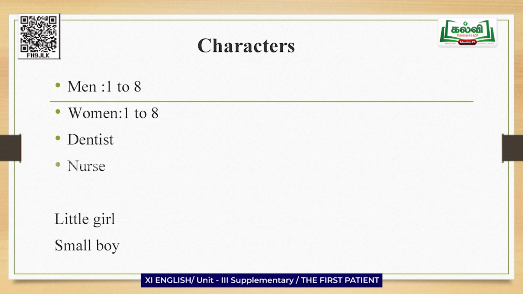In this play, individual names are not given to the characters. They are just known as man 1 to 8, woman 1 to 8, a little girl and a small boy. All the characters are in the waiting room of the dentist's clinic.